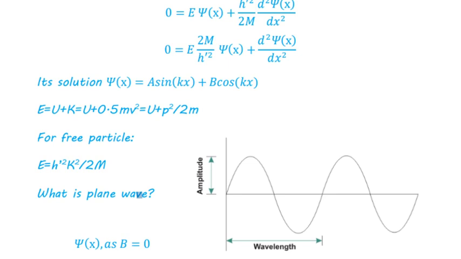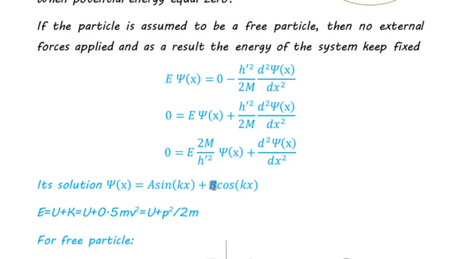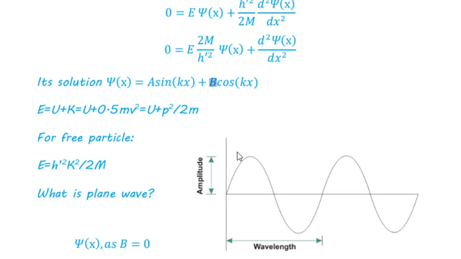This is the plane wave. It is the wave function in this equation, but we assume b equals 0. So this is A sin(kx), and A is the amplitude of this function. This sinusoidal wave is produced for a free particle which has momentum p and energy E, and amplitude A.